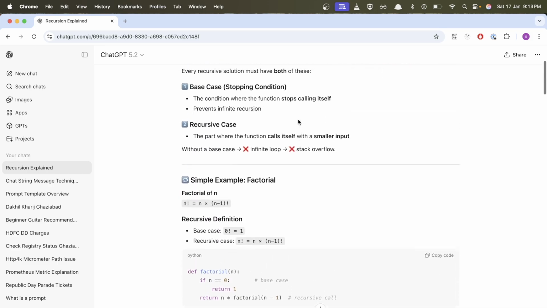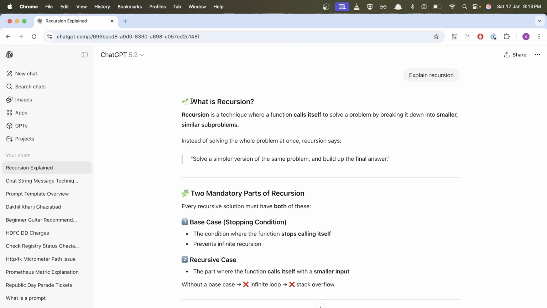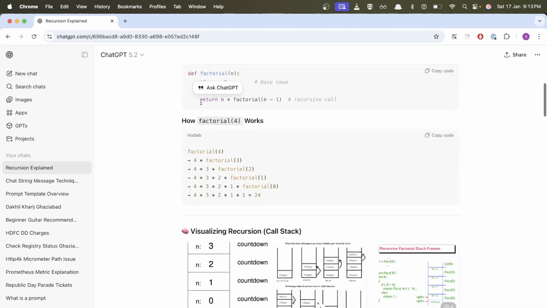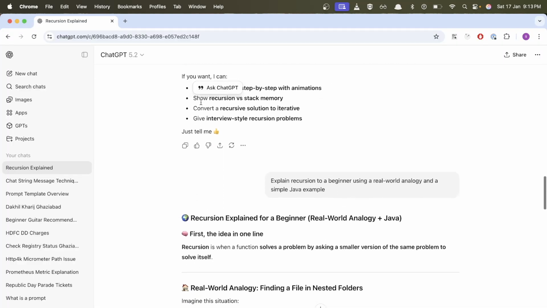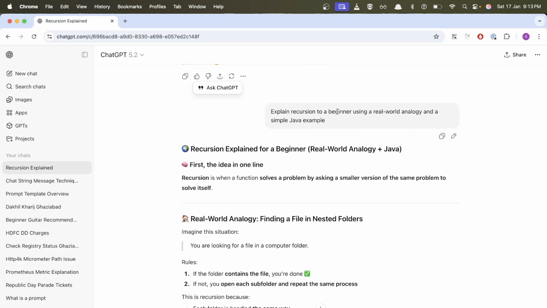While in the first case, as you can see, the first heading is what is recursion. There is nothing about beginner or anything like that written here, right? Because we have provided an expected output, how we want the answer to be, it is modifying the answer in that scenario. It will just improvise in that manner.